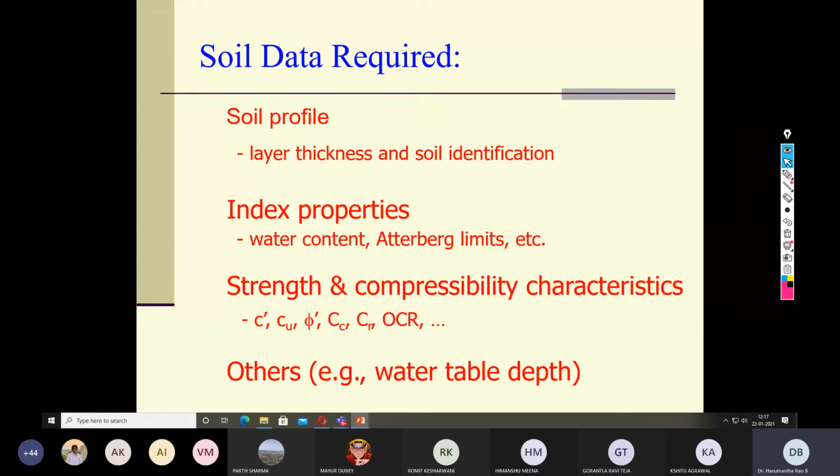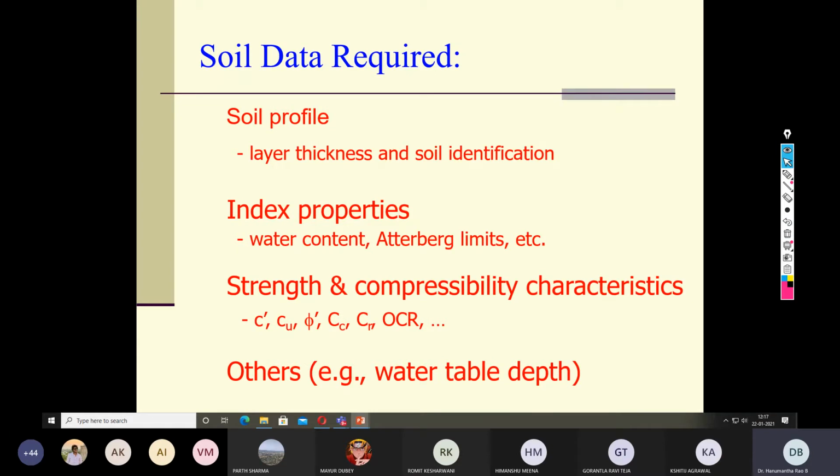So to have a detailed understanding of all these engineering aspects, it is essential to identify what type of soil it is and how far it extends, depth wise as well as width wise.